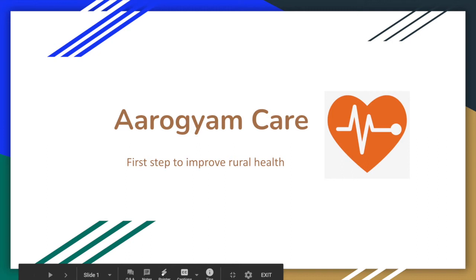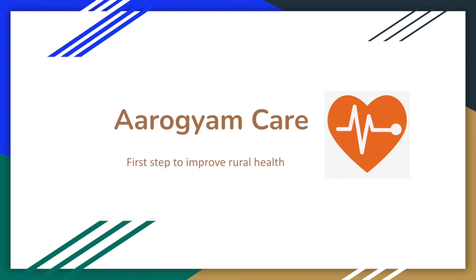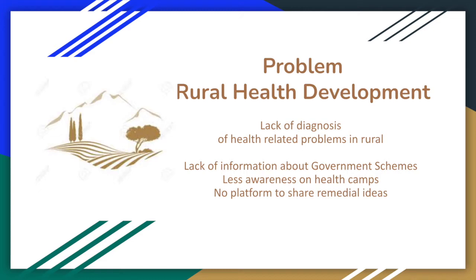Deep from team MST07, and today we will show you our new mobile application Arogyam Care, that is the first step to improve rural health. Our problem statement is rural health development. We divided our problem statement into sub-statements like lack of diagnosis of health related problems in rural areas, lack of information about government schemes, less awareness on health camps, and no platform to share remedial ideas.